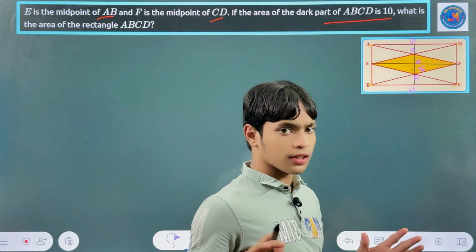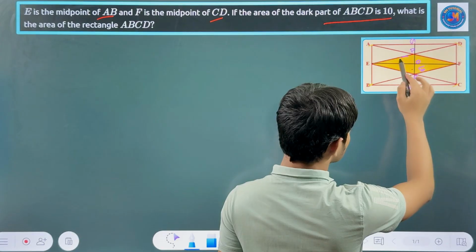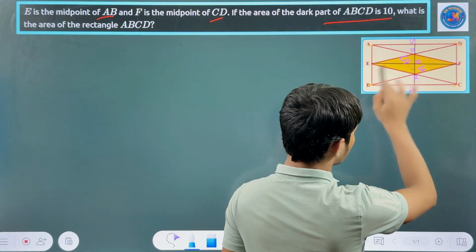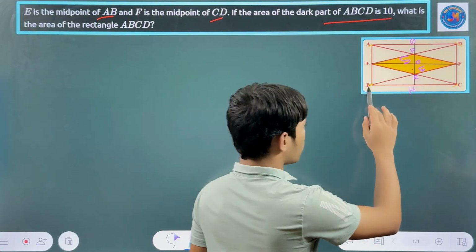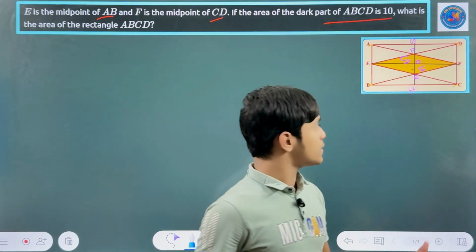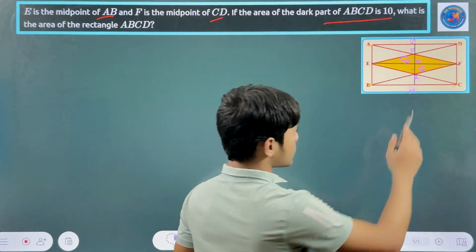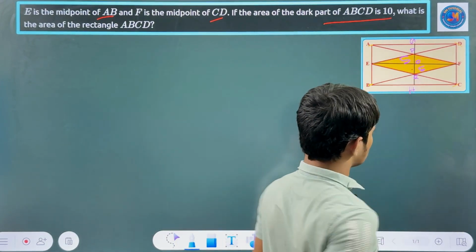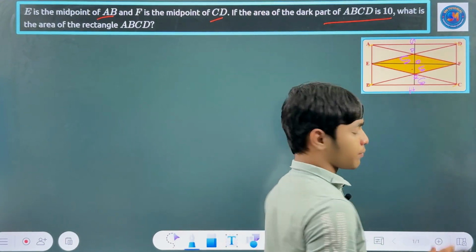So in short, you understood that this is 5 and this is also 5, the whole area, and this area is also 5. So that means BQC, another triangle, is the same thing like this. So you will say this will also be 5.